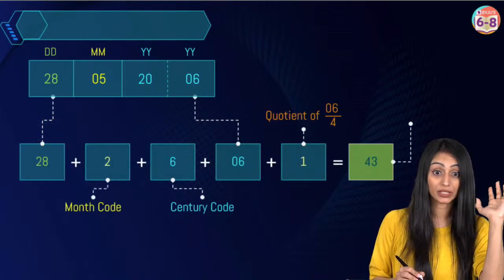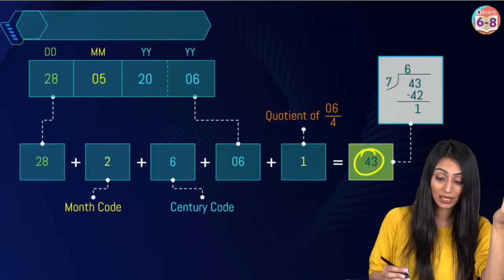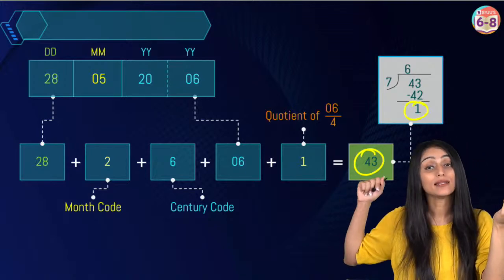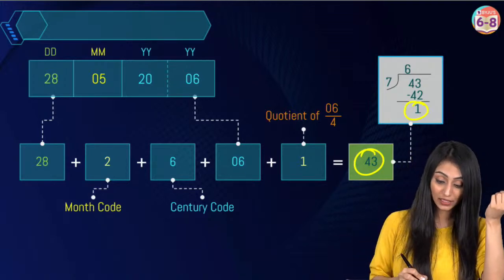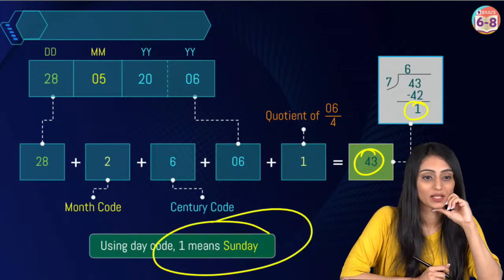So what do we get? 43. Whatever value you get, you have to divide that by 7. So you get 1 as the remainder. This remainder actually helps you to find out that particular day. So according to the day codes, it's going to be Sunday.